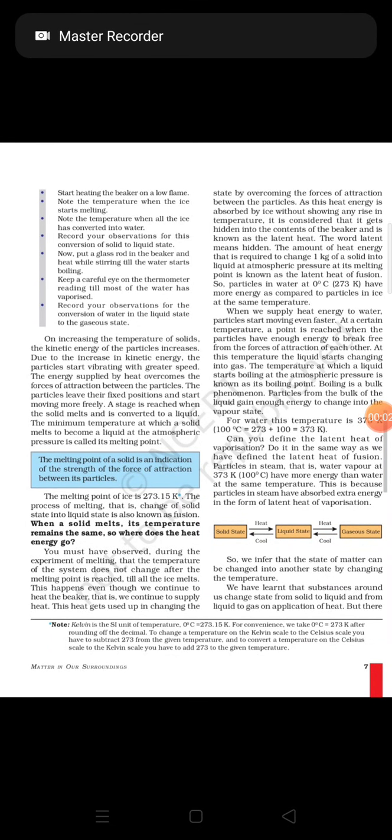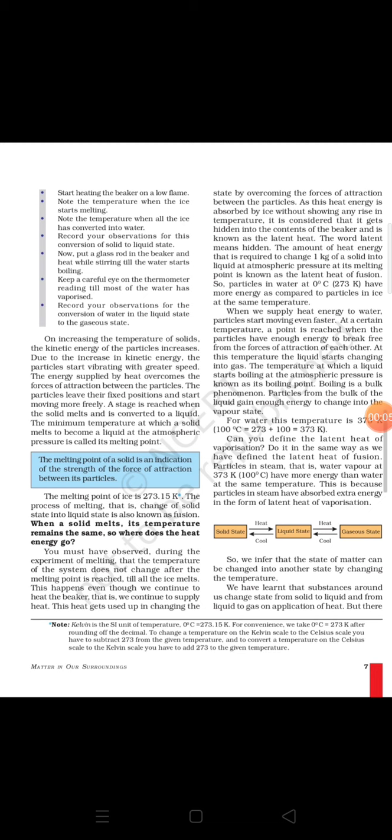Welcome everyone. So we were discussing activity 1.12. In that we discussed the melting of ice and boiling of water. We observed that when the ice starts melting, until all the ice gets converted into water, the temperature remains constant at 0 degrees Celsius. Same way, when water starts boiling, until all the water gets converted into steam, we found that the temperature was constant at 100 degrees Celsius.